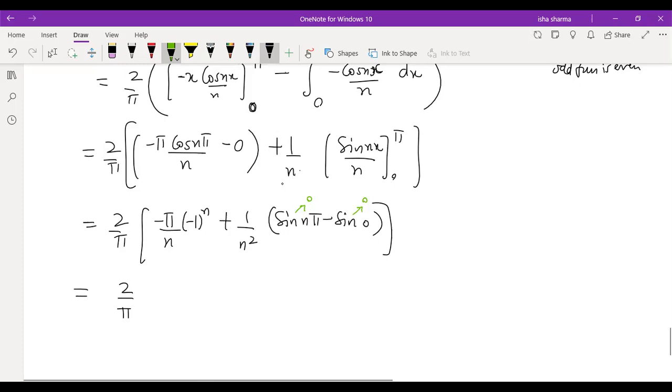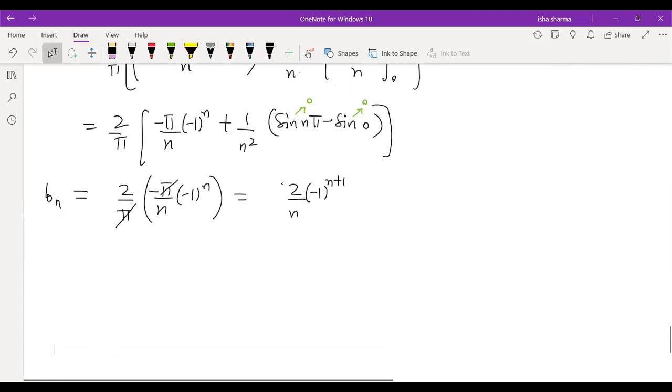So finally, you just get 2 by pi minus pi by n into minus 1 raised to power n. So this is in product. So pi and pi get cancelled. This is 2 by n into minus 1 raised to power n plus 1, because there is one negative outside also. 1 is minus 1 raised to power n and 1 minus is there. So this is the final answer. So this is your Bn. So you got the value of A0, An and Bn.